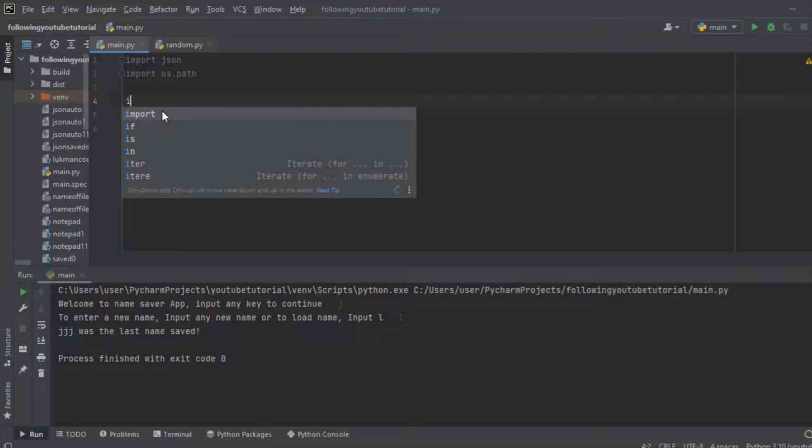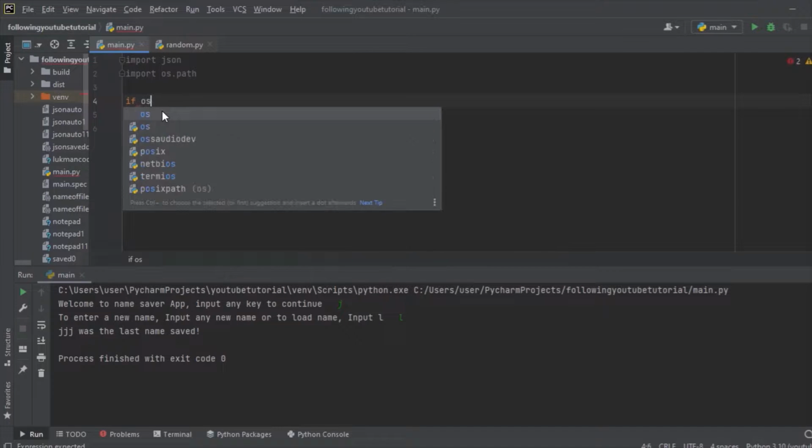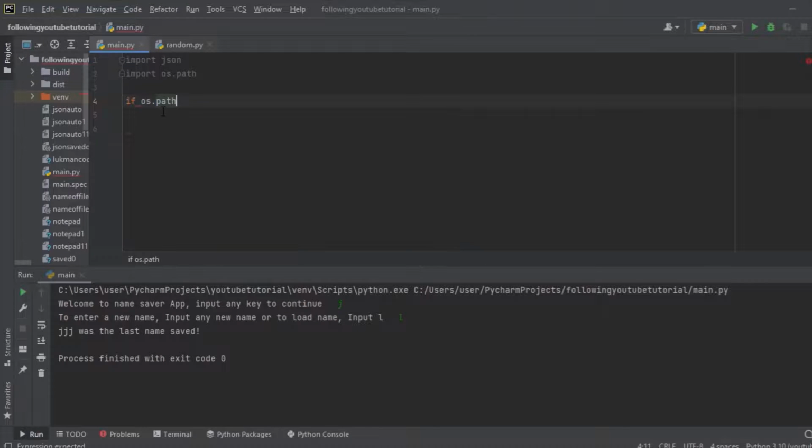So now here's what we are going to do about the condition. We are going to write an if statement. If os.path.isfile, that is, we are going to create a new name for the file, let's write something like coding as the name of the file.